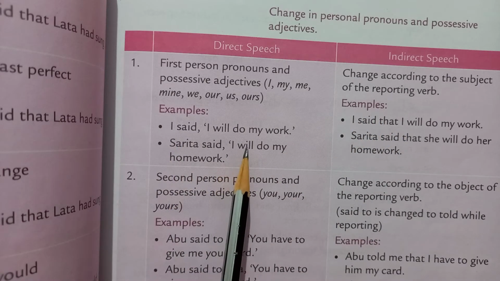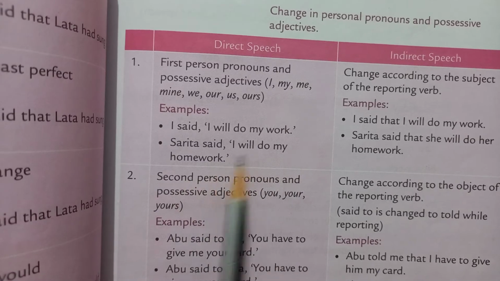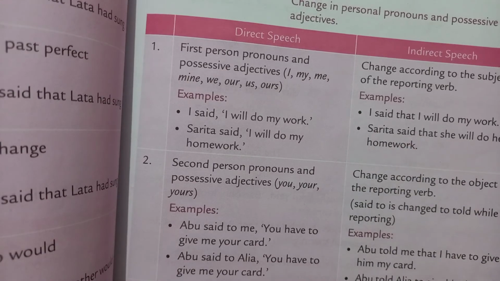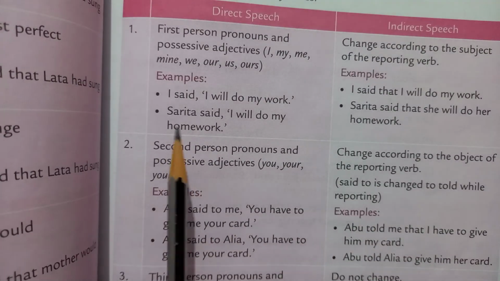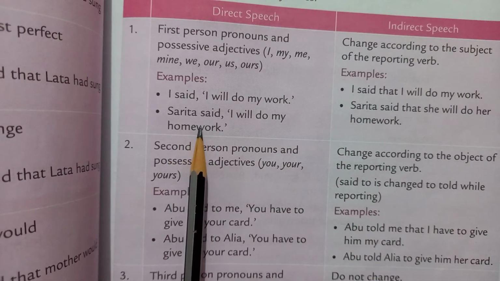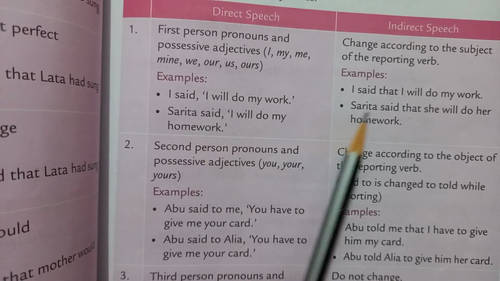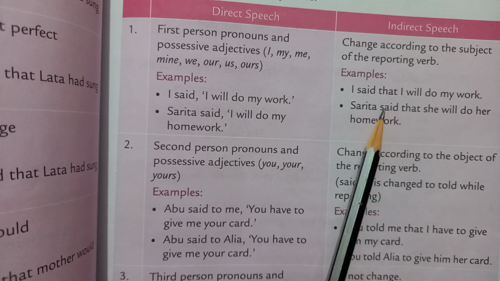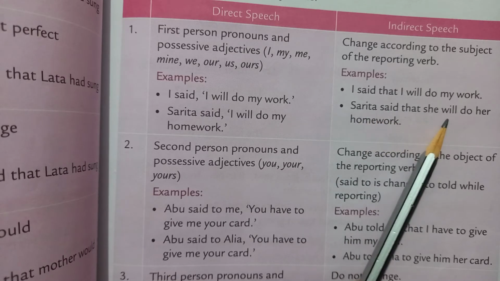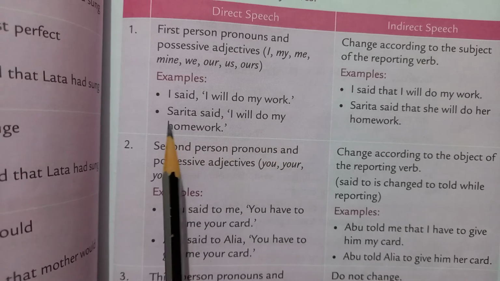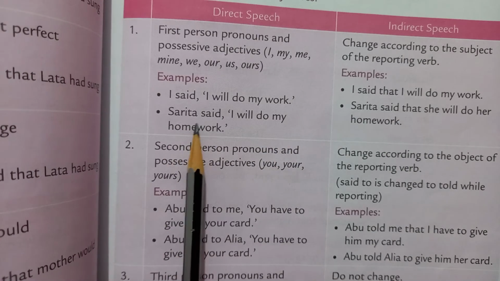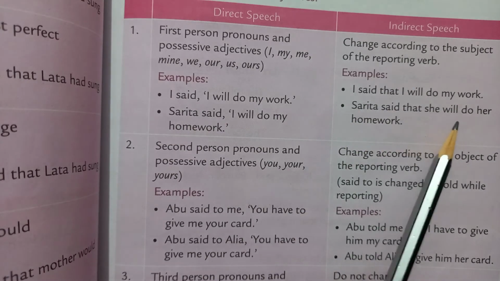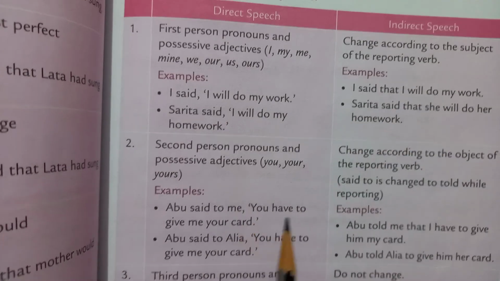Sarita said, I will do my homework. Sarita said that she will do her homework. Now see, here Sarita is a girl. Okay. So here she will be there. Sarita said that she will do. My means Sarita. Okay. She is saying about herself. So her homework. Sarita said that she will do her homework.